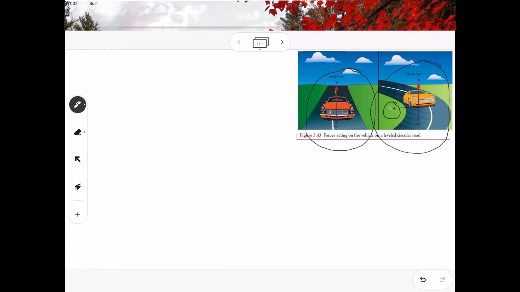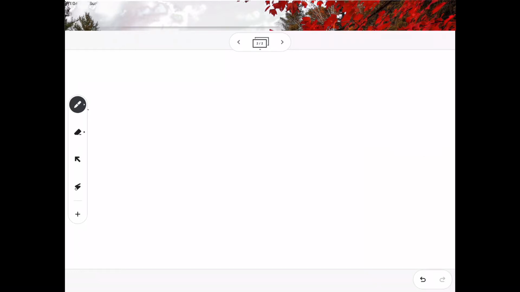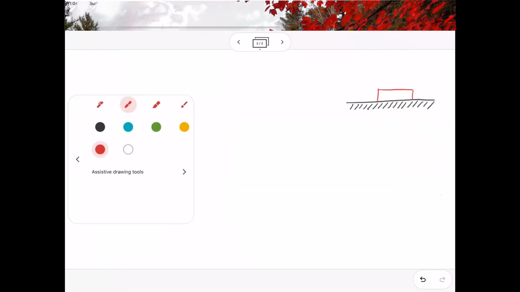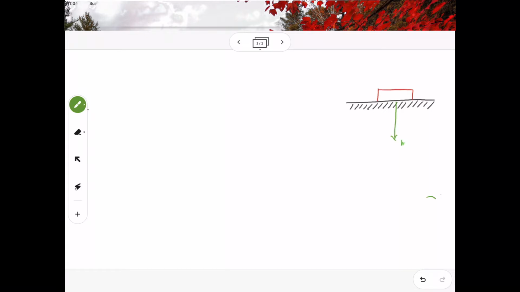Let us see. Here I am making a road like this and the car is undergoing a turn. This is my car, and the weight of the car will always be acting downward. I can represent the weight as mg, always acting downward. And definitely there will be a normal reaction R, which I have also represented like this.